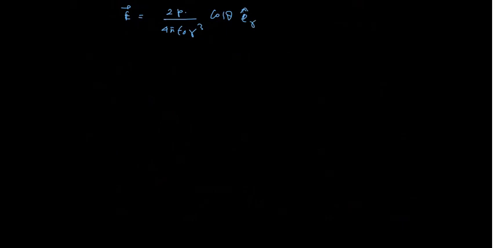And this will be plus p by 4 pi epsilon naught r cube times theta cap, into sin theta. Traditionally it should be minus theta cap. It depends on the direction of your choice, right?